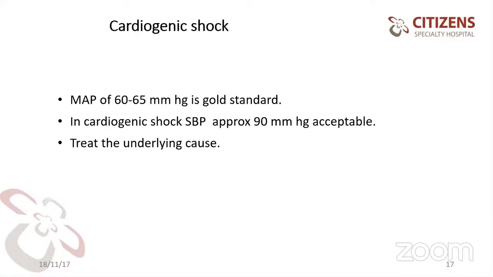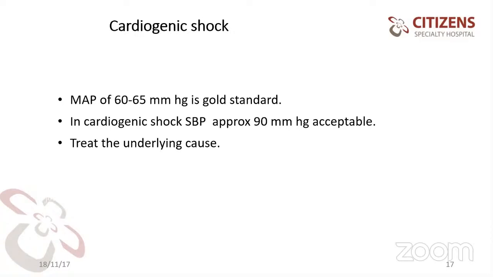Here, there is a difference between the patient with septic shock and cardiogenic shock. In septic shock, you know that mean arterial pressure is diastolic pressure plus one-third of the pulse pressure. In sepsis, usually we see the diastolic pressure is low.